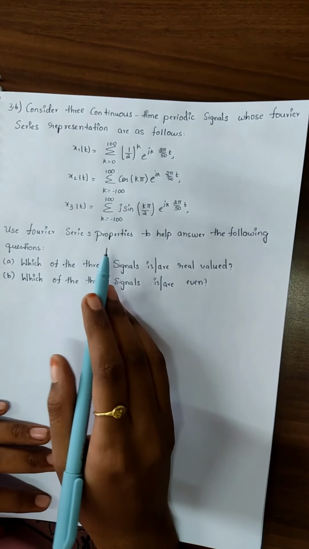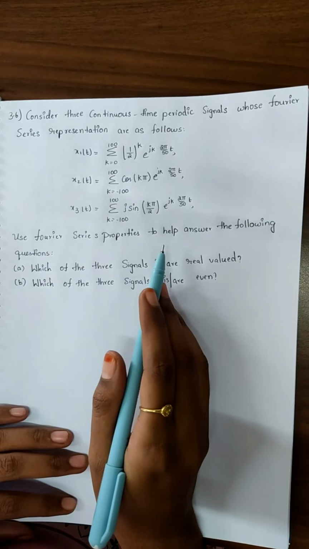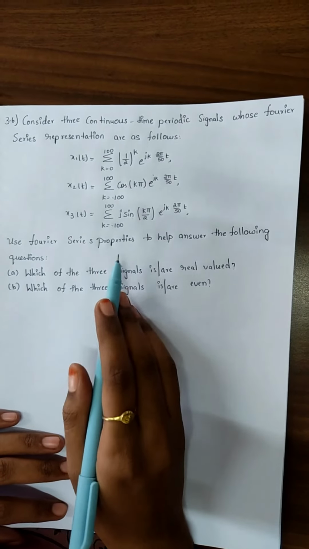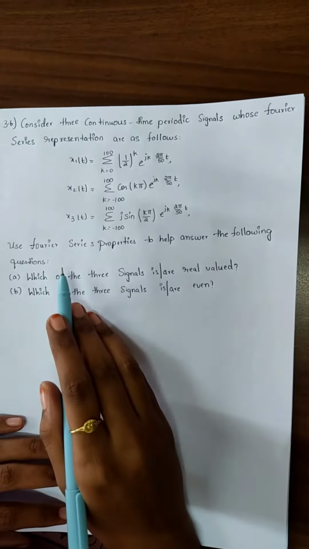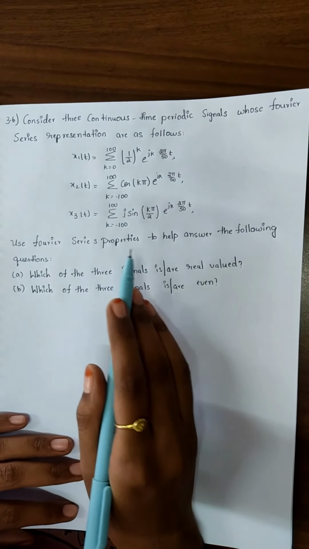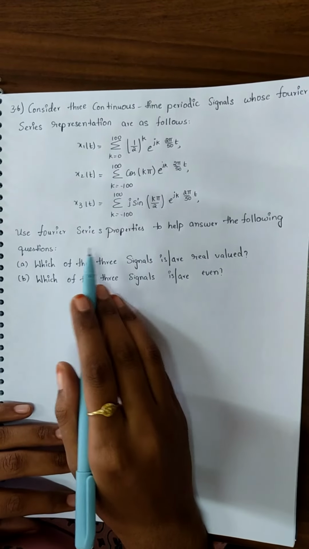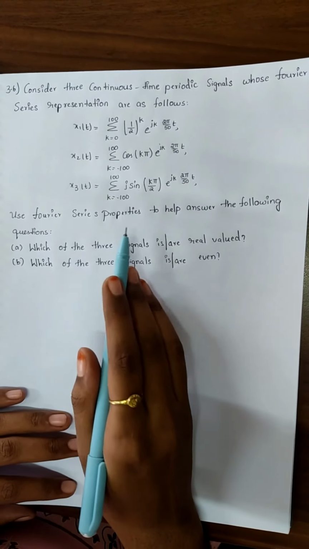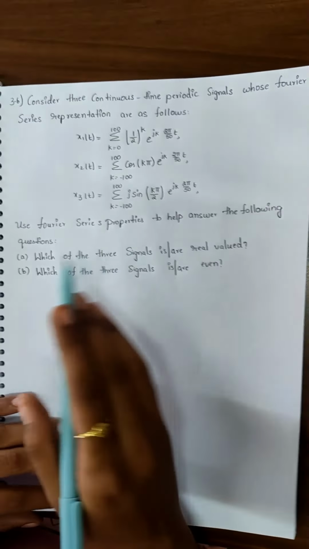Consider three continuous-time periodic signals whose Fourier series representations are as follows. x1(t) equals the summation from k equals 0 to 100 of (1/2)^k e^(j k 2π/50 t). x2(t) equals the summation from k equals -100 to 100 of cos(kπ) e^(j k 2π/50 t). x3(t) equals the summation from k equals -100 to 100 of j sin(kπ/2) e^(j k 2π/50 t).